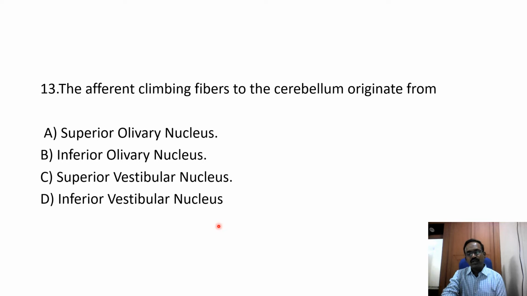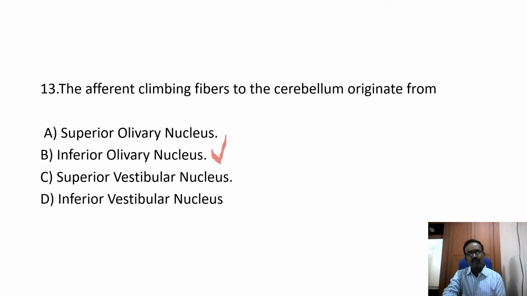Climbing fibers originate from the inferior olivary nucleus of the medulla and directly stimulate the Purkinje cells, giving collaterals to the deep cerebellar nuclei. So the inferior olivary nucleus is the correct answer for this MCQ.